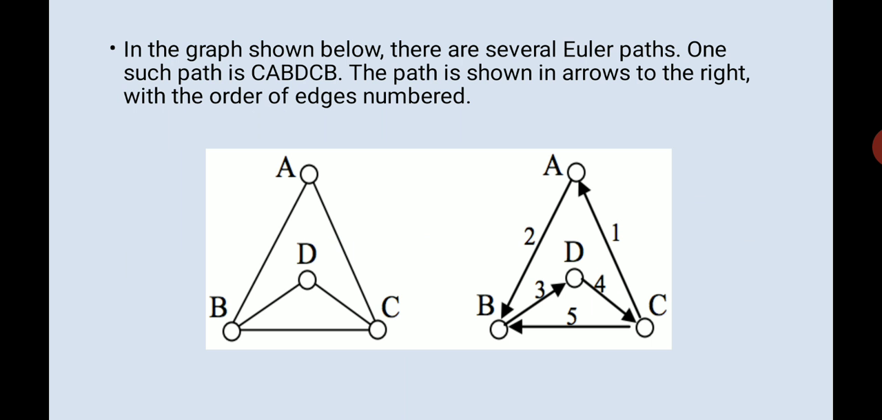Okay, see in this graph, there are several Euler paths and one is such as C, A, B, D, C, B. If you look at the arrow, we start from C. See how the number is given: C to A, A to B, B to D, and D to C, and C to B. See, it's a path, so you're not supposed to return to C, that is the starting one. Right, so this is a Euler path.